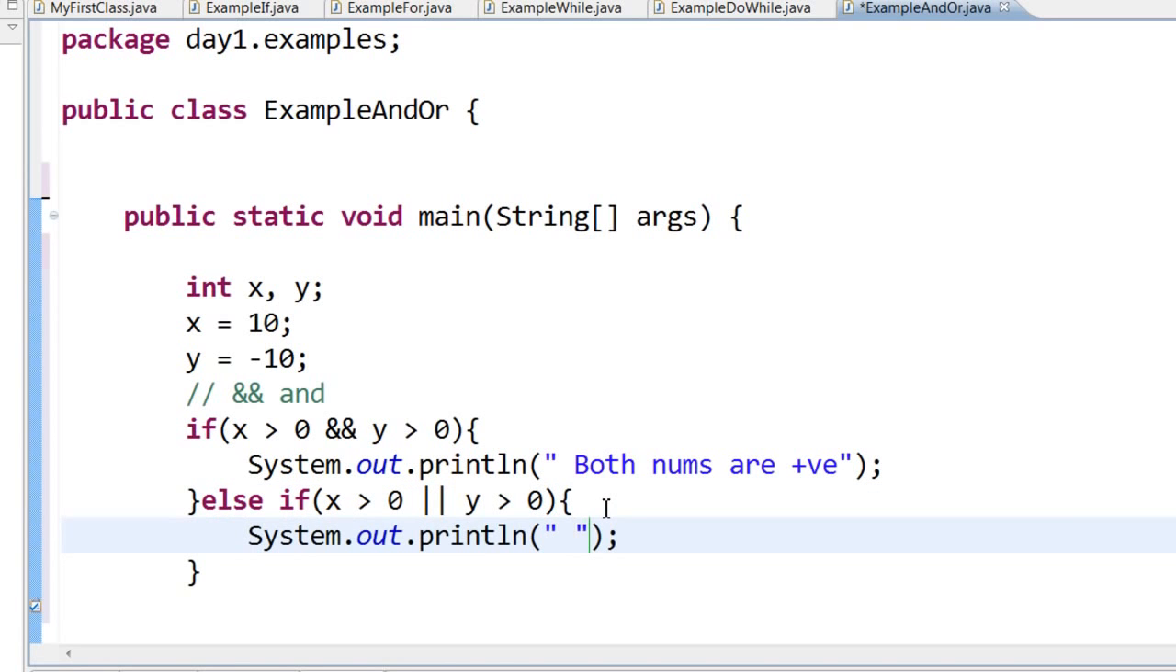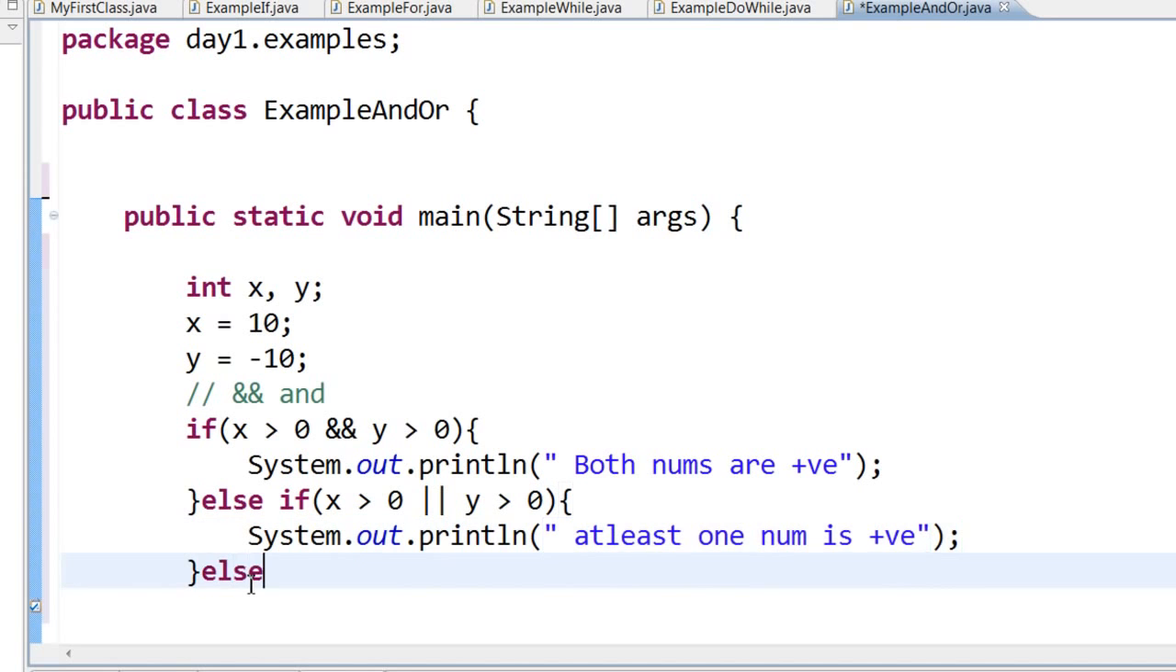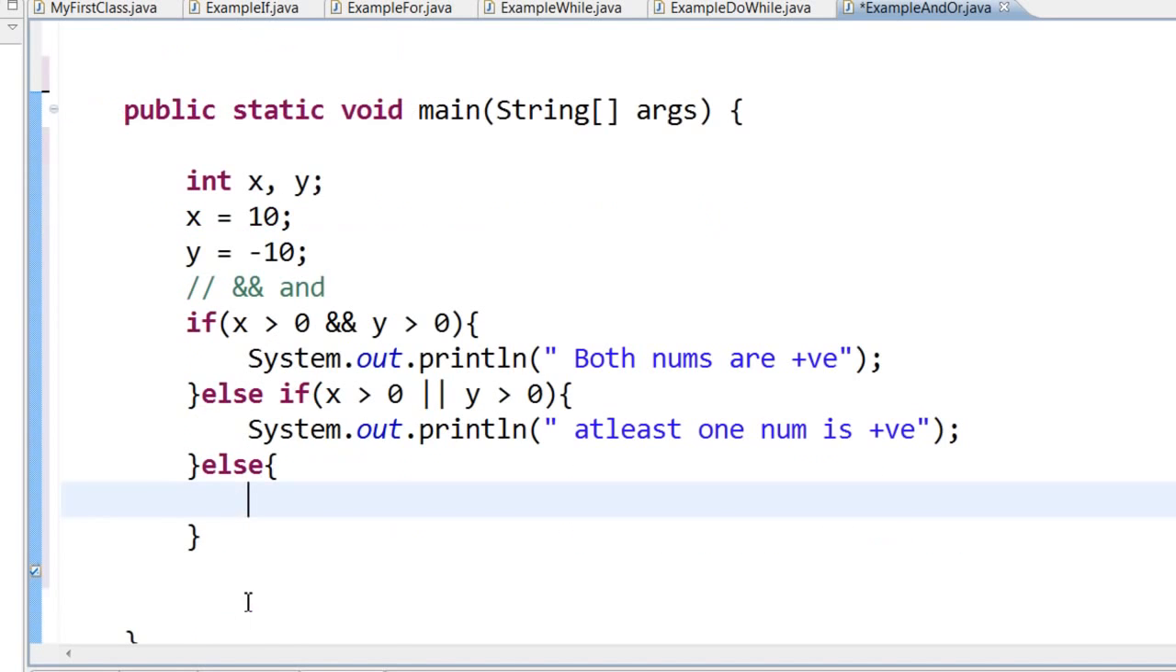At least one number is positive. Else, well, I don't have to check if both of them are not greater than 0 and at least one of them is not greater than 0. That means both must be less than 0. That is, both numbers are negative.